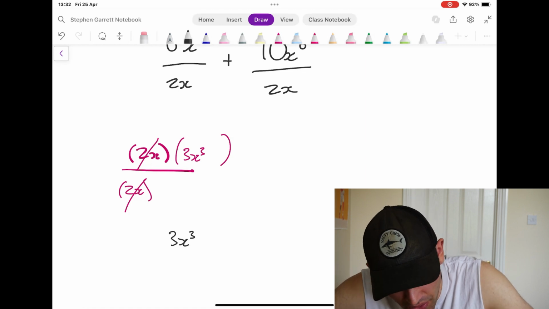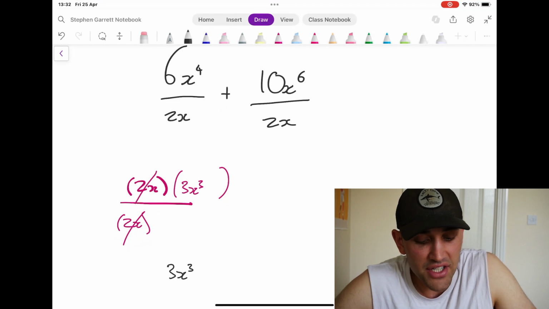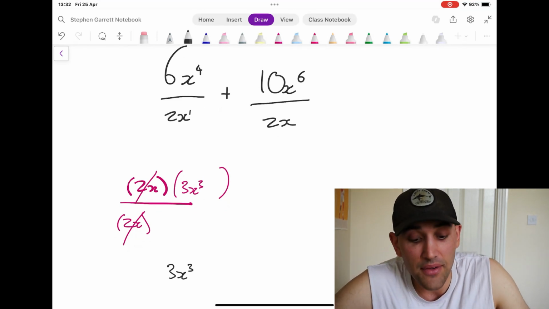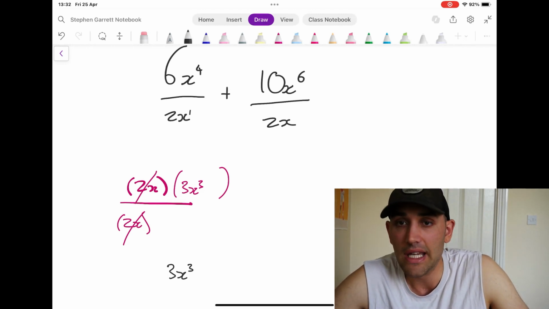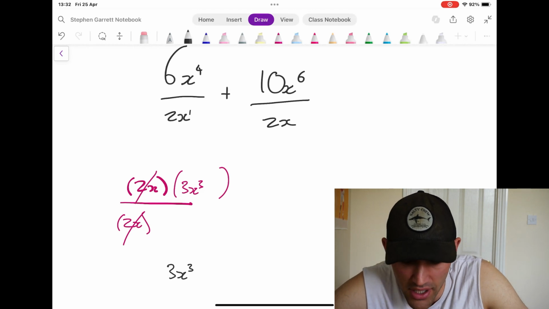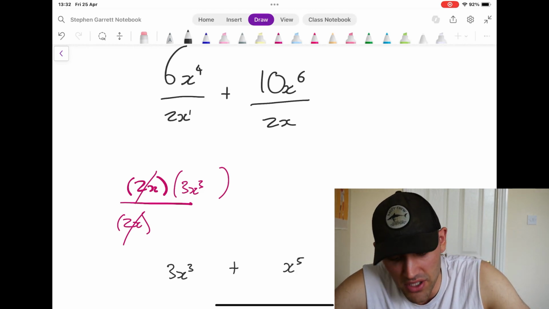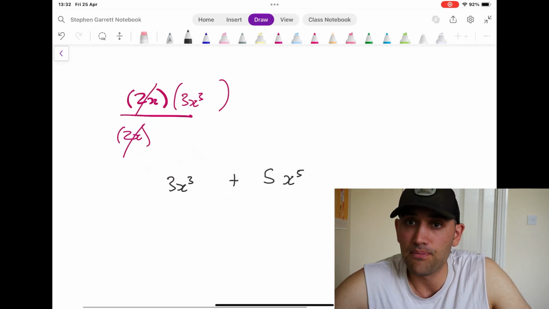It cancels, and that gives me 3x cubed. You can do it visually without looking for that common factor by just saying x to the 4 minus 1 gives me 3, 6 divided by 2 gives me 3. You don't necessarily have to write it out every time. So we're going to do that shorthand method on the second one. So 6 minus 1 is x to the 5, 10 divided by 2 is 5, okay?